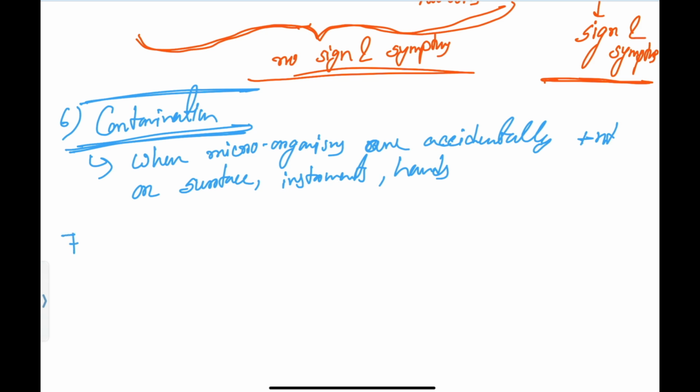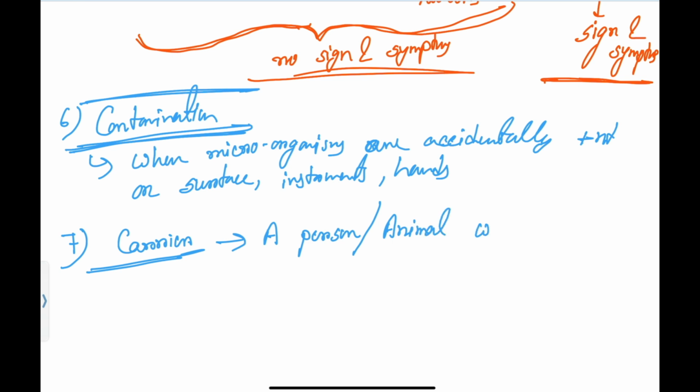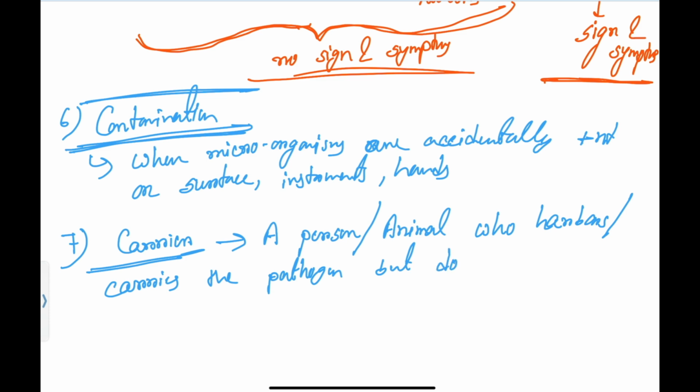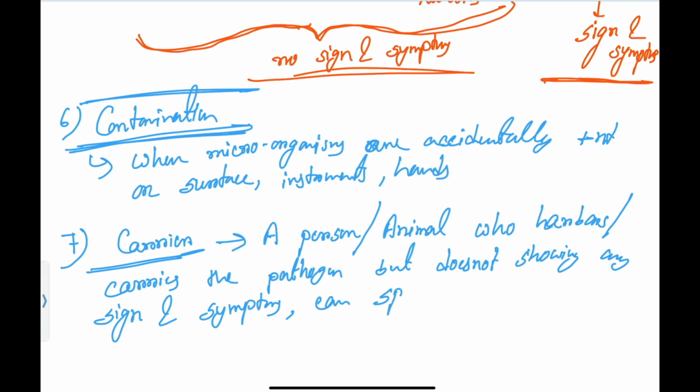Now coming to the seventh concept, carrier. A carrier can be a person, not only a person, it can be an animal also. An animal who harbors or carries the pathogen but does not show any signs and symptoms, but can spread disease to others. That is called a carrier.